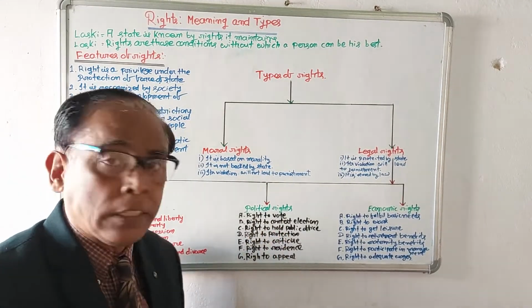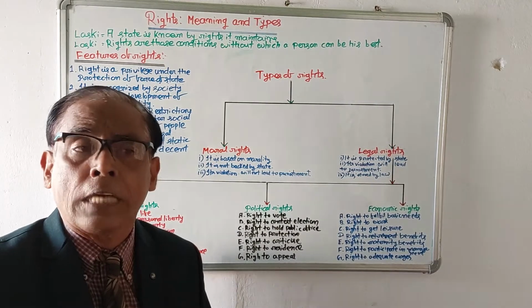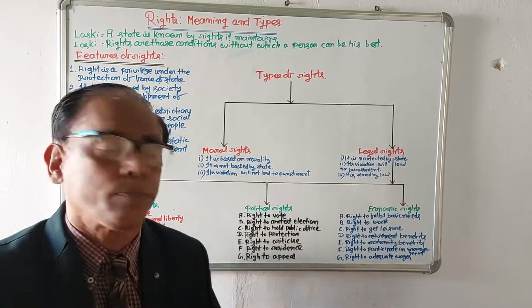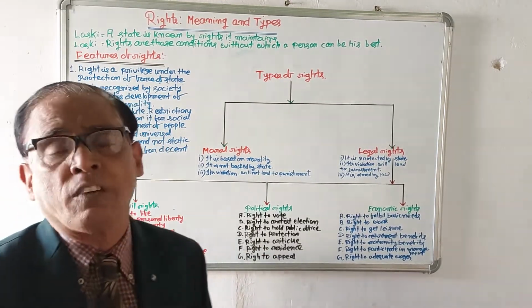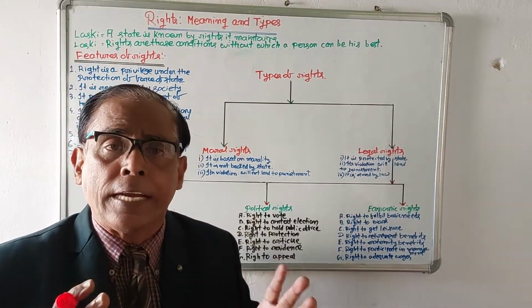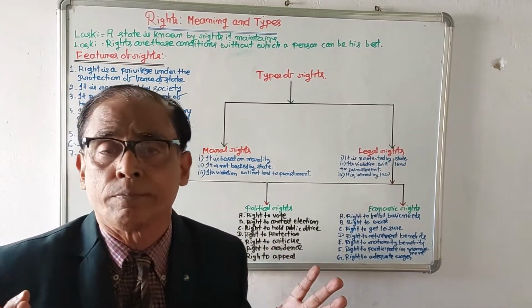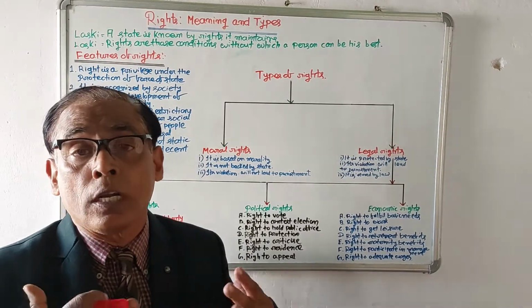Now, right to contest in election. Every person can contest in the election if he has the necessary qualification. Number 3, right to hold public office. Every person has the right to hold a government post if he has the necessary qualification. And these rights are given only to citizens.